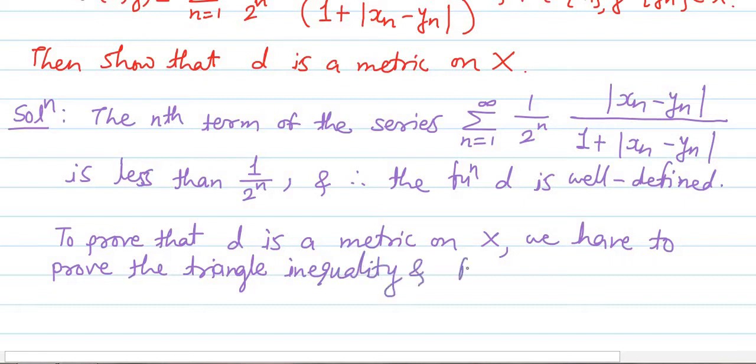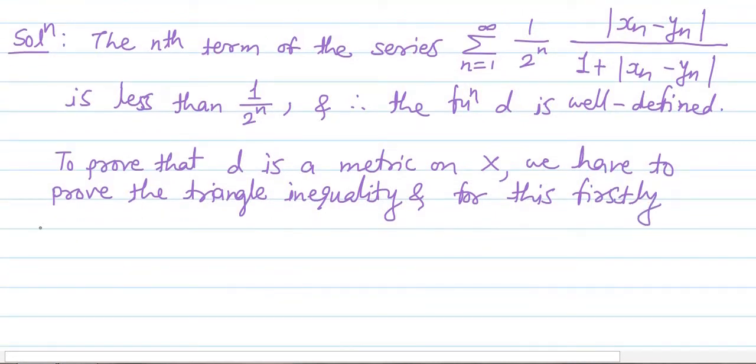And for this, firstly, we will prove one result. For proving the triangle inequality, first of all we will obtain an inequality.